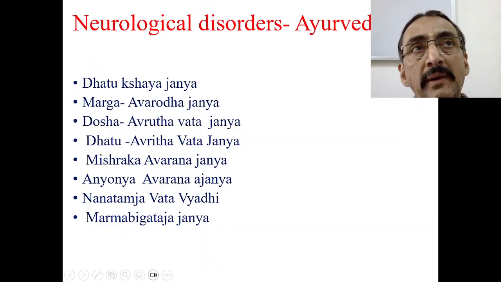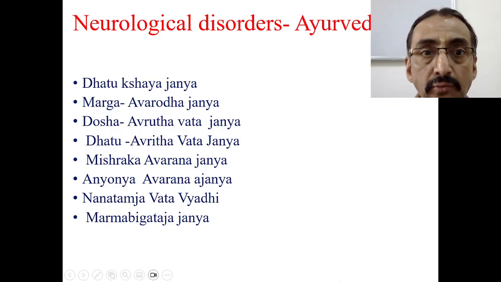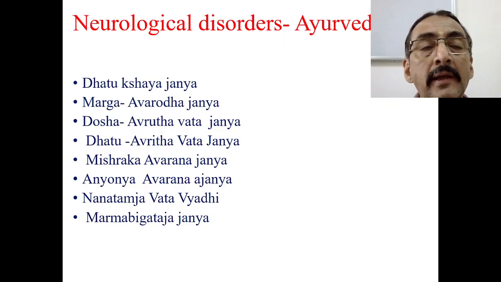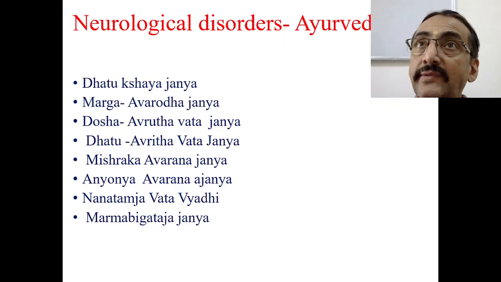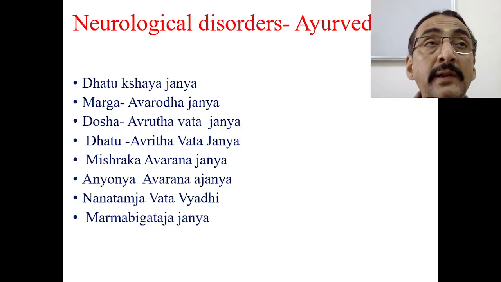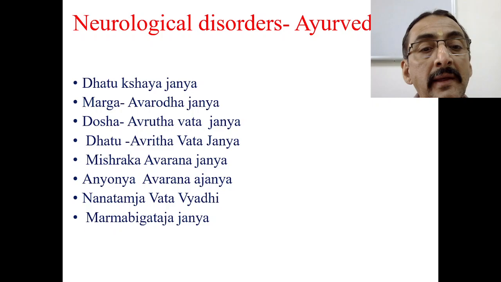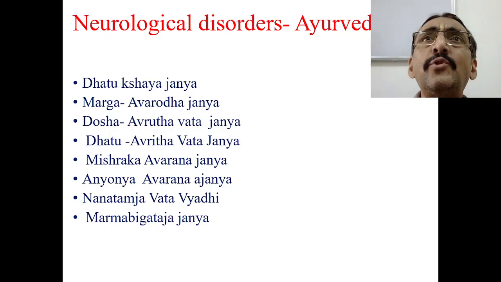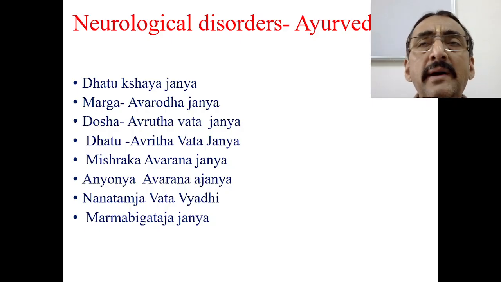in Ayurveda, the given patient with neurological problems coming to you may have Dhatu Kshayajanya Vata Vyadi, Margavarodha Janya Vata Vyadi, Dosha Avrta Vata Vyadi, Dhatu Avrta Vata Vyadi, Mishraka Avarana Janya Vata Vyadi, Anyonya Avarana Janya Vata Vyadi, Nanatmaja Vata Vyadi, or Marmabhigata Janya Vata Vyadi. If some trauma has happened, and because of it the patient has got some neurological problem, it is Marmabhigata Janya Vata Vyadi.